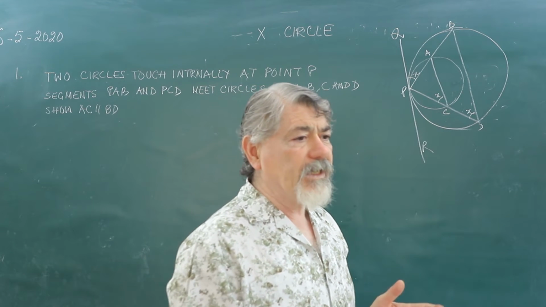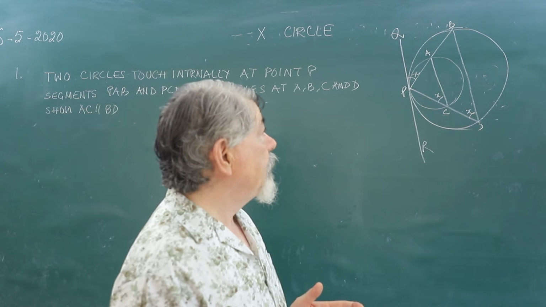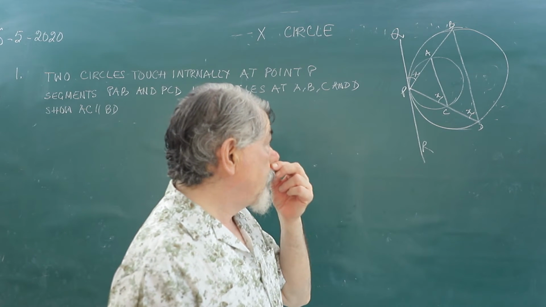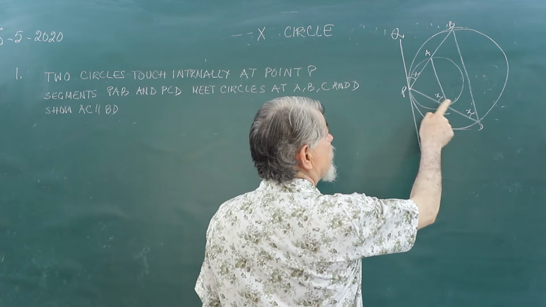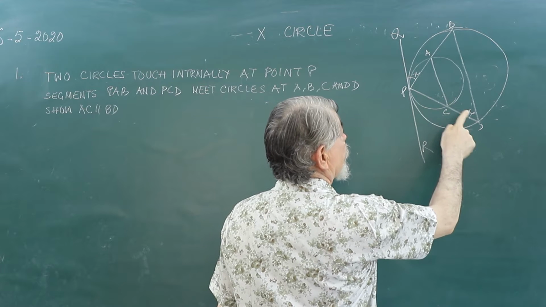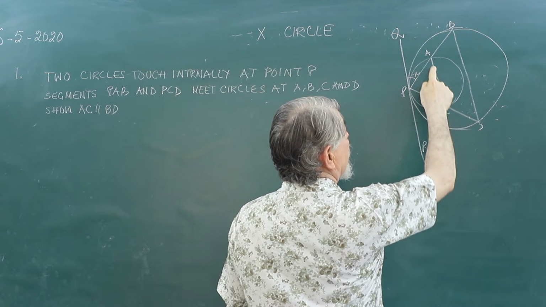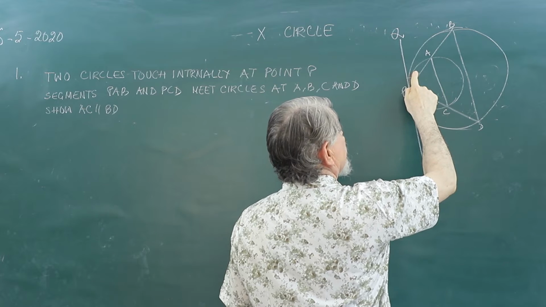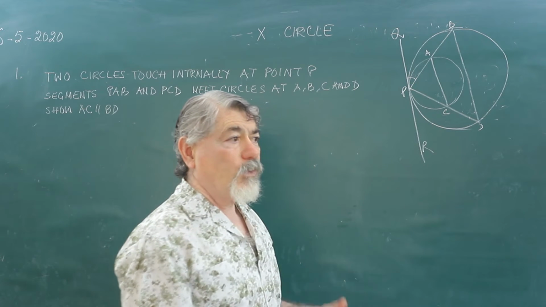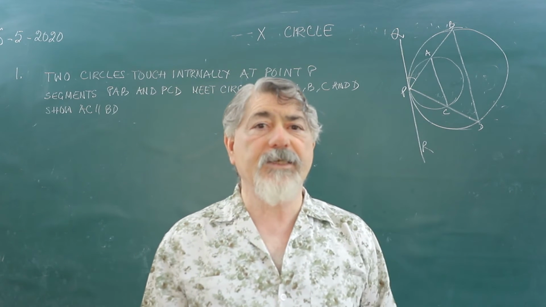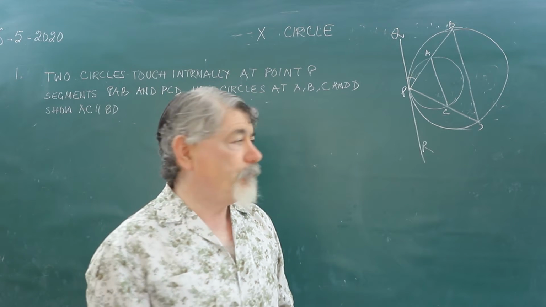Now for proving line AC parallel to BD, the best method is that if you could prove these two angles equal, and these two angles equal, then we will say that since corresponding angles are equal, the lines are going to be parallel.